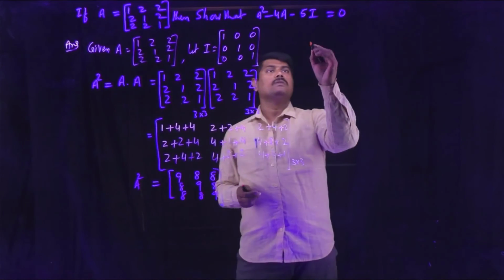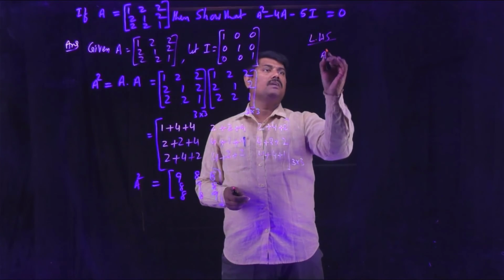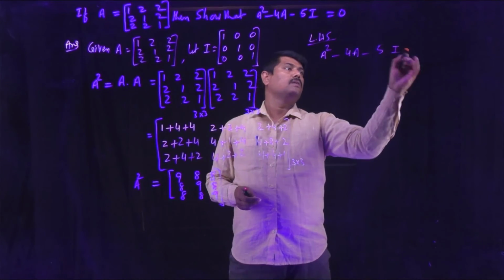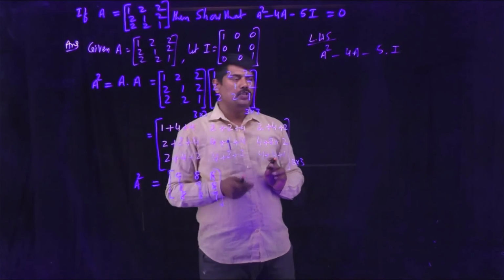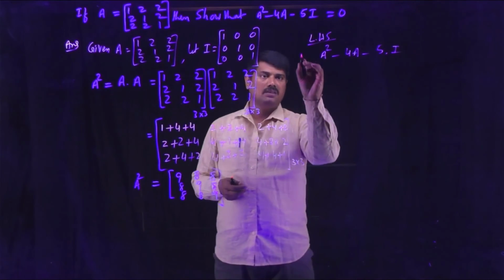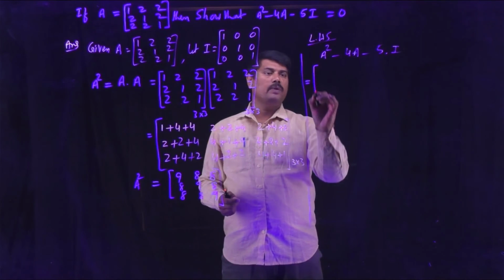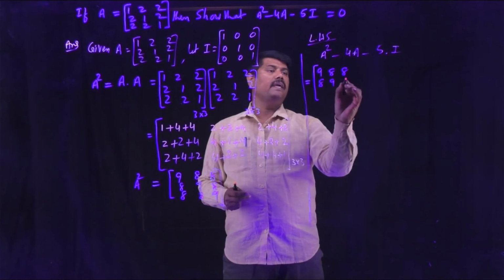Now consider the LHS. What is LHS? A square minus 4A minus 5I. We are verifying whether this value is 0 or not. So first, write what is A square. A square is 9, 8, 8, 8, 9, 8, 8, 8, 9.